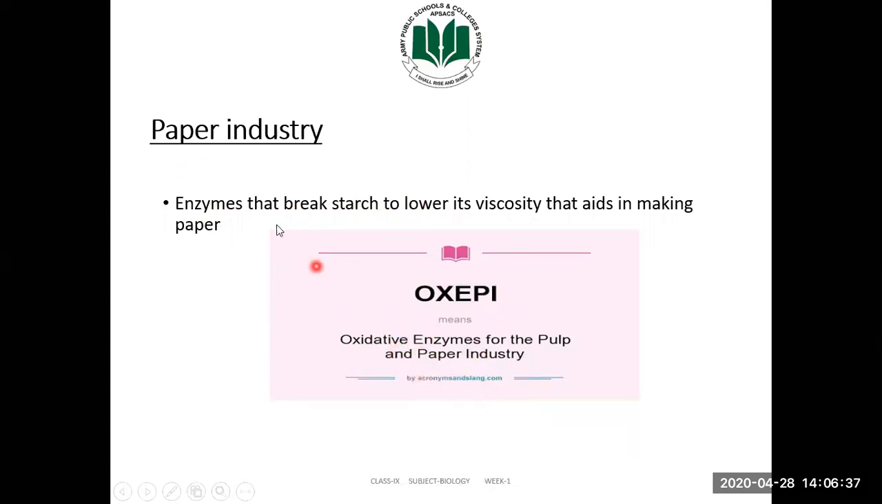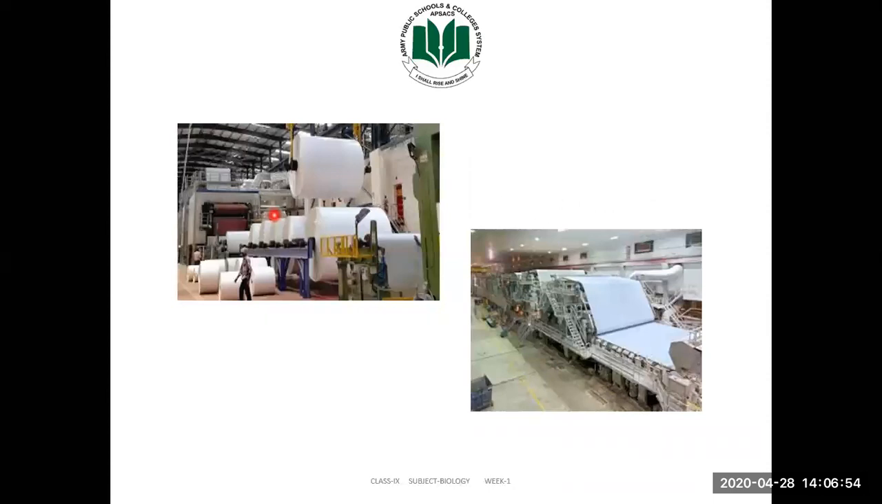This enzyme is used in the paper industry so that paper can be produced, and this paper on which you are writing your test, on which your book is printed, is produced in the industry using enzymes, especially amylase. Here you can see the paper industry unit in which paper is produced after softening with the help of enzymes such as amylase. These paper rolls are produced.